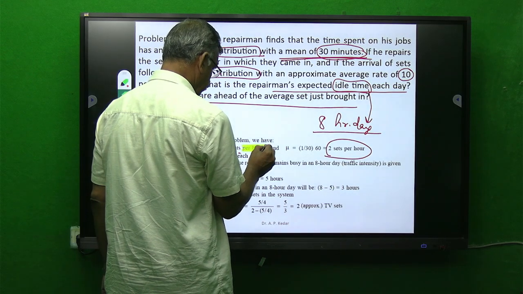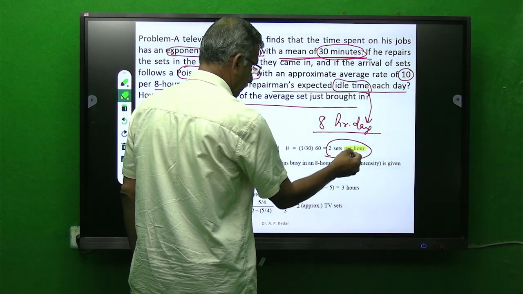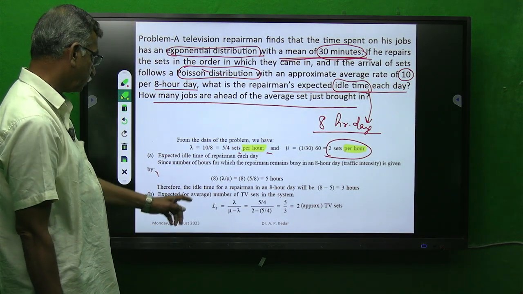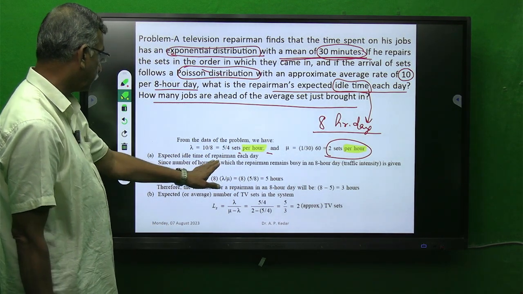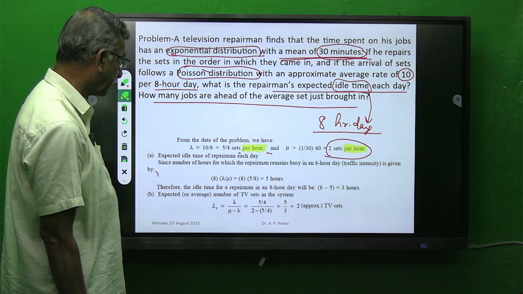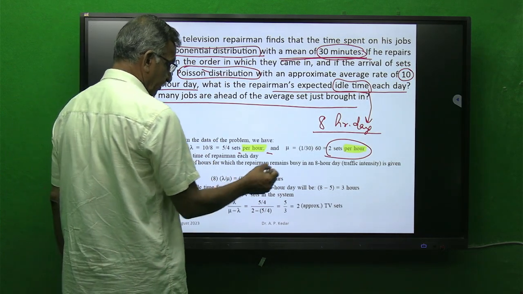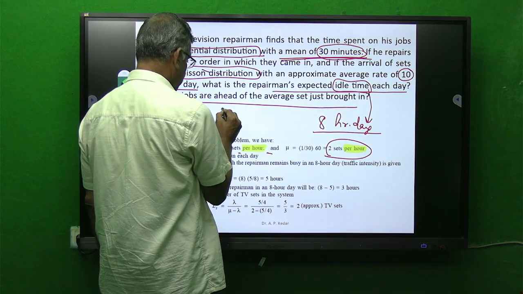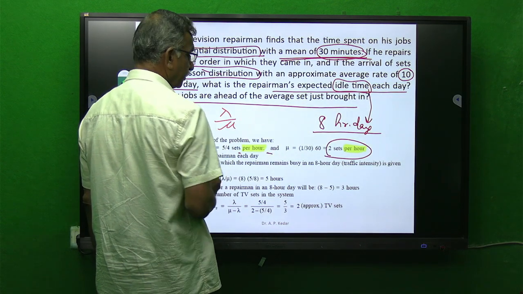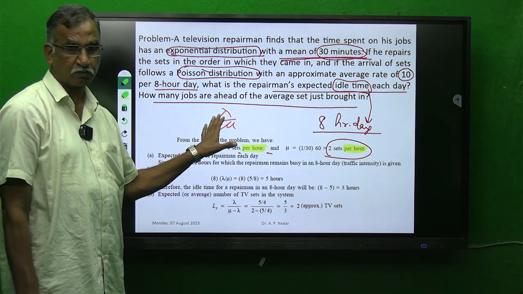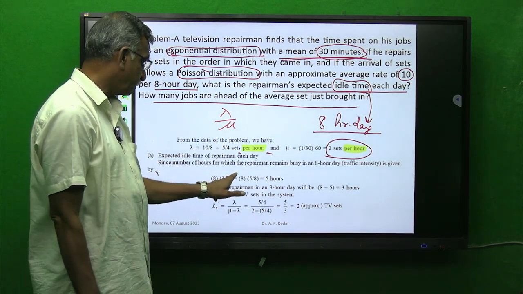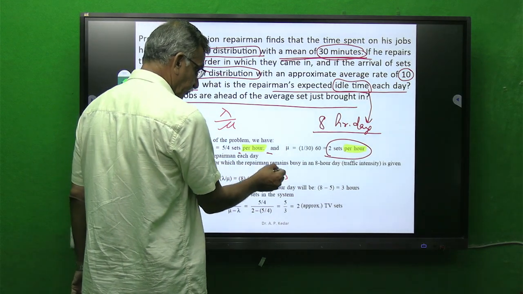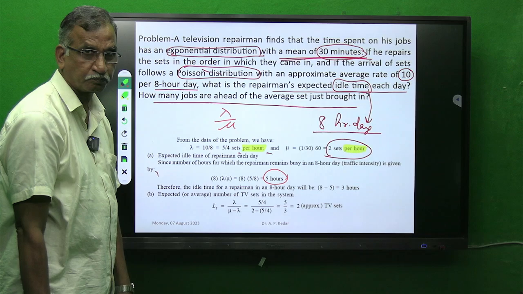This per hour and this per hour. The rest is putting the values of mu and lambda into the formula. What we are interested in finding is idle time. So first we have to find busy time, and if you recall, busy is given by lambda by mu, the proportion of time the facility is busy. So if you take lambda by mu of 8 hours, you get 5 hours busy.